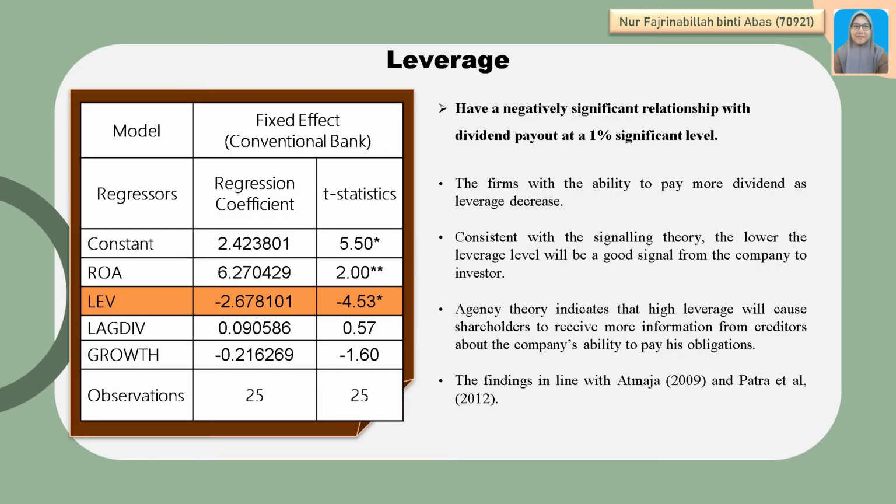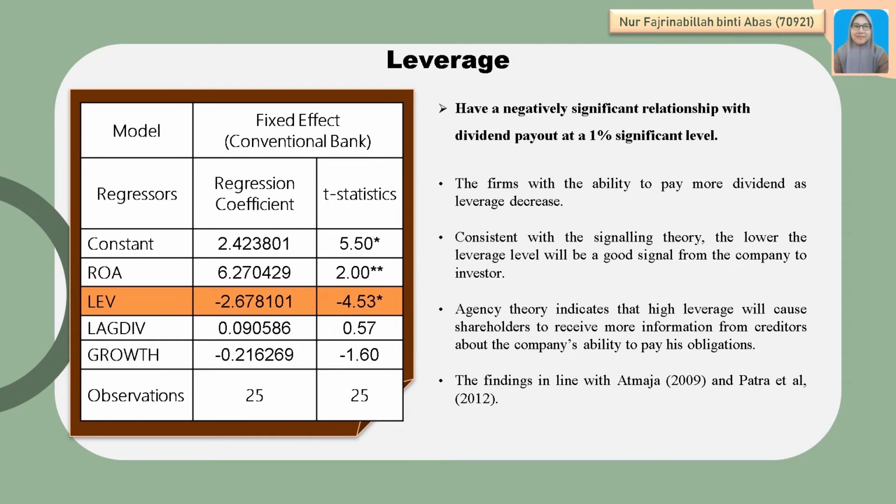Last, leverage has a negatively significant relationship with dividend payout at a 1% significance level. This result indicates that firms have the ability to pay more dividends as leverage decreases. This is consistent with the signaling theory. The lower leverage level will be a good signal from the company to investors.